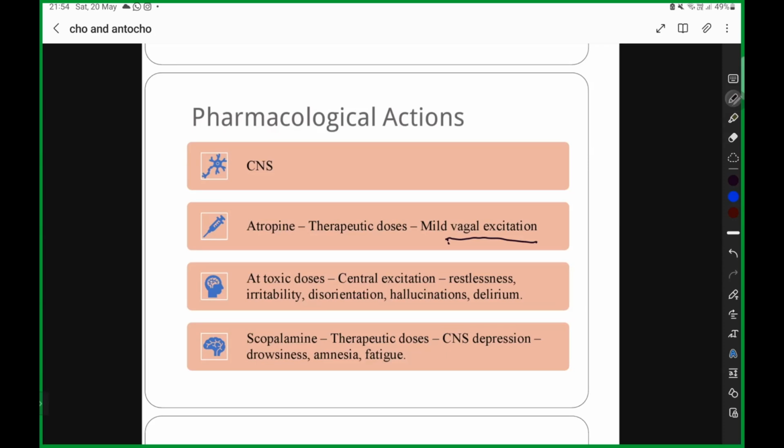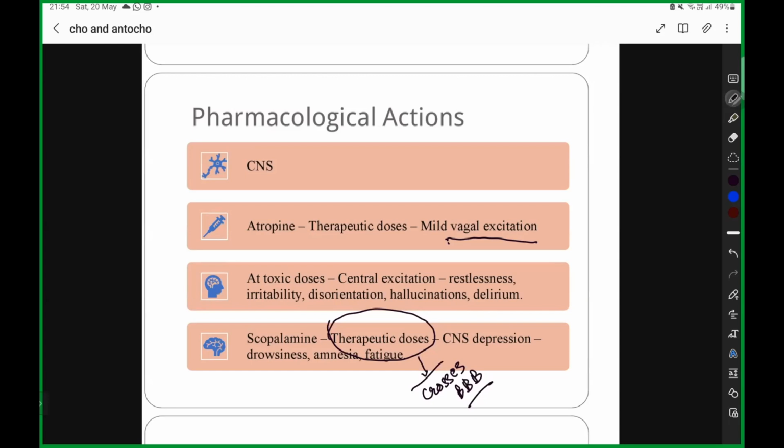Yes, they will cross the blood brain barrier, but only at the higher toxic doses. But scopolamine, what it does is, at a normal therapeutic dose itself, it is going to cross your blood brain barrier. Because it is going to cross your blood brain barrier, what happens? They are going to cause CNS depression even at a milder dose.